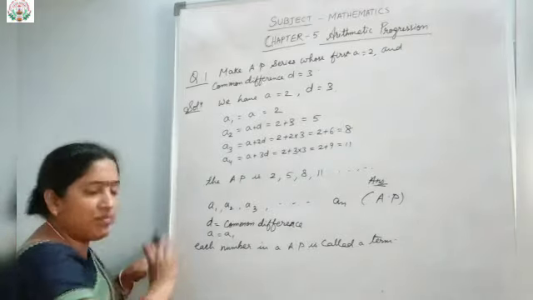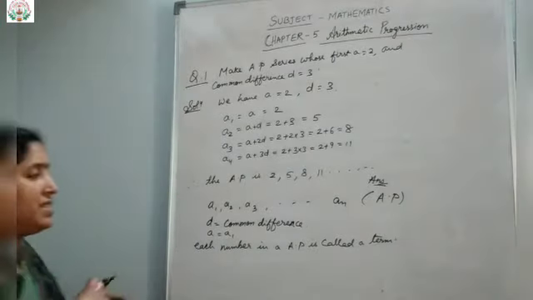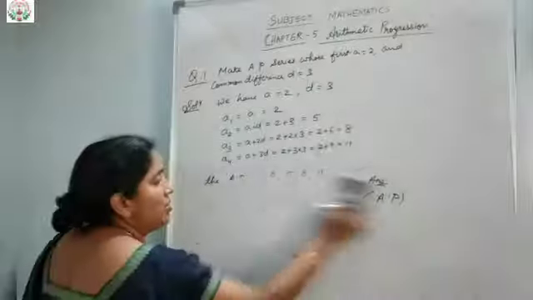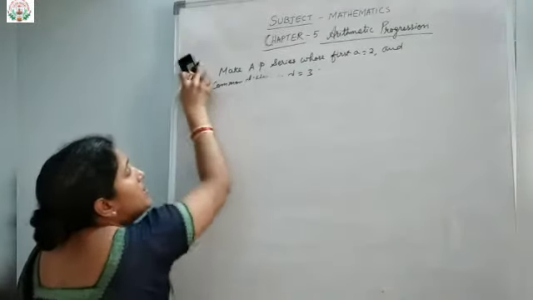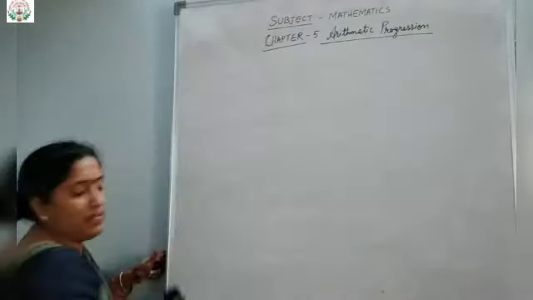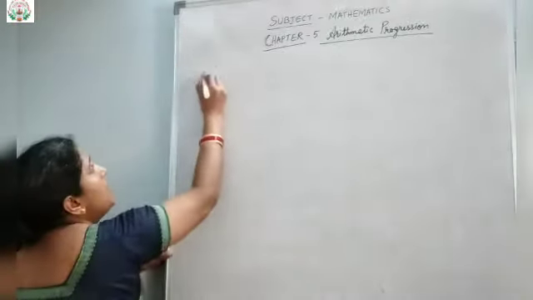Okay, so now after that we'll see the finite and all, the types of AP series.